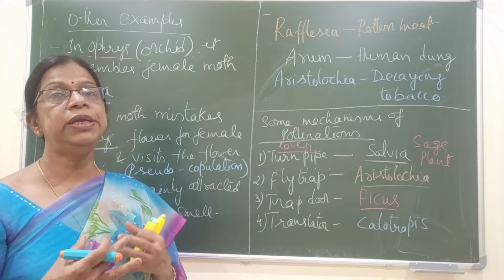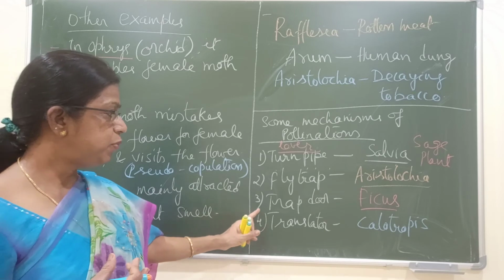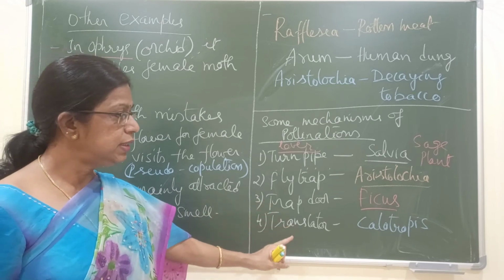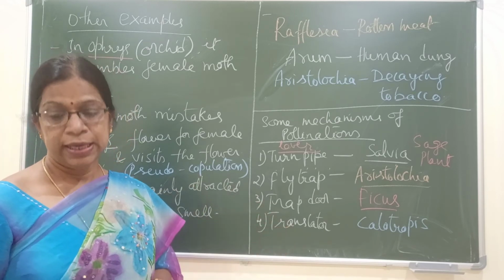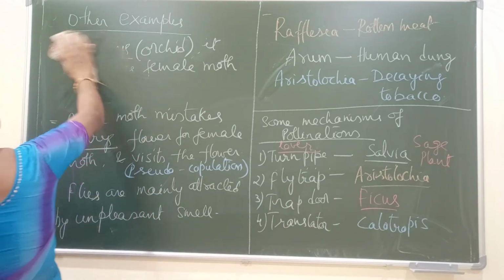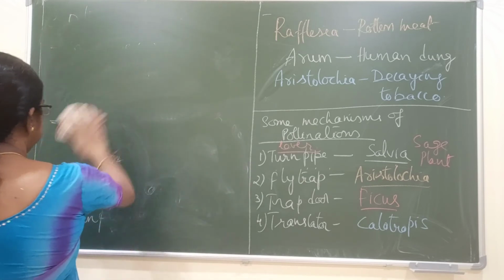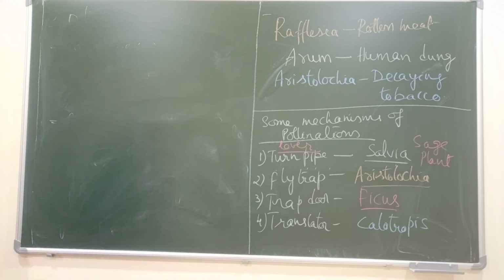And then after completing its life cycle, the insect flies away. So it is called as a trapdoor mechanism. Translator mechanism in Calotropis. This is a very important mechanism. So a little bit I am going to explain this, what is a translator mechanism. So first of all, what is the translator structure in Calotropis?